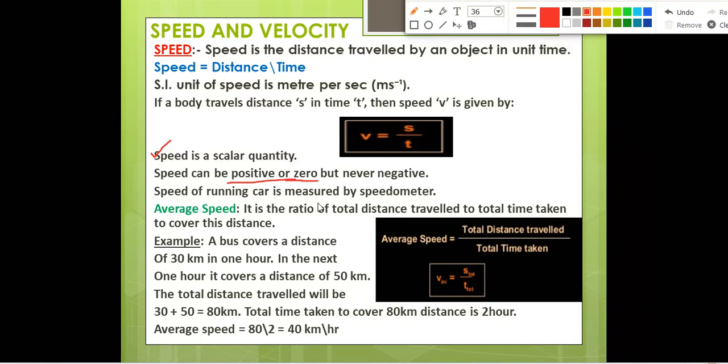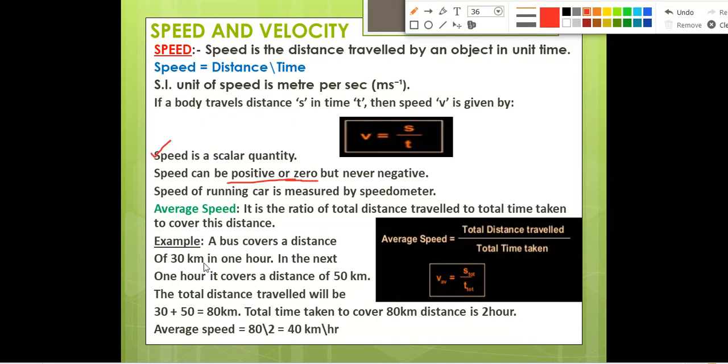What is average speed? It is the ratio of total distance traveled to total time taken to cover this distance. For example, one numerical is there. So what is average speed? The formula of average speed is total distance traveled divided by total time taken. Like for example, we have written speed equals distance by time. So average speed will be total distance traveled divided by total time taken. For example, one numerical example is given in your textbook.